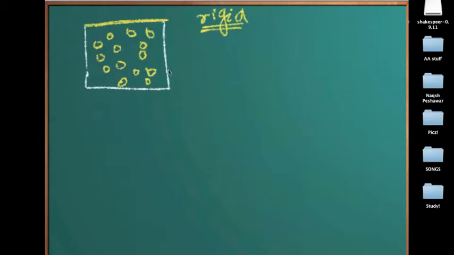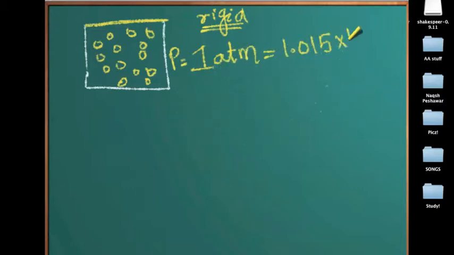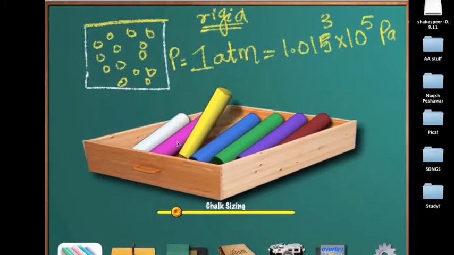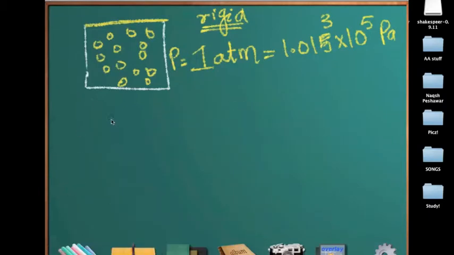At this point they are at a pressure of 1 atmosphere, or 1.013 into 10 to the power 5 pascals. So this is their pressure. What happens when I introduce heat